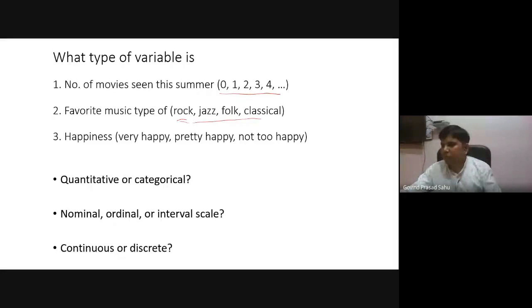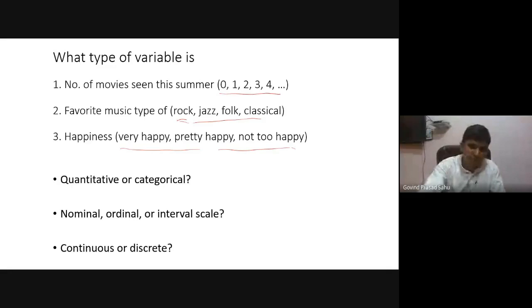Happiness, very happy, pretty happy, not too happy: again this is categorical data, but it is the ordinal one. So we have talked about quantitative, qualitative and categorical data, nominal, ordinal, interval scale, continuous, and discrete levels of data.